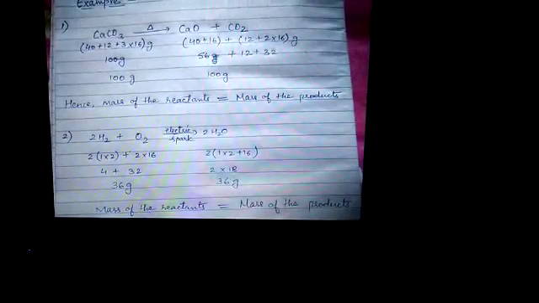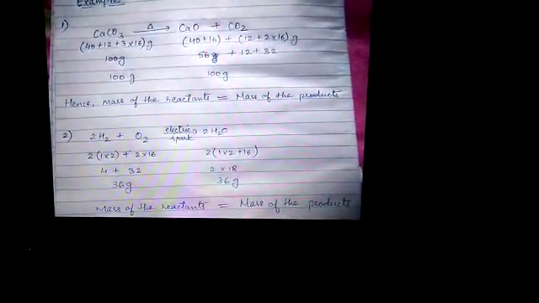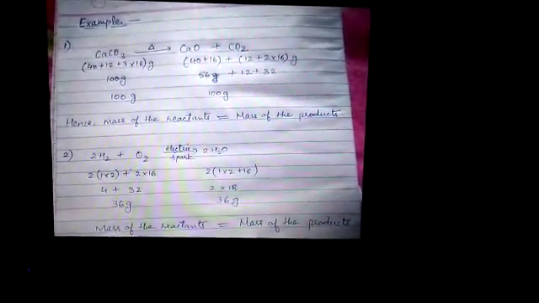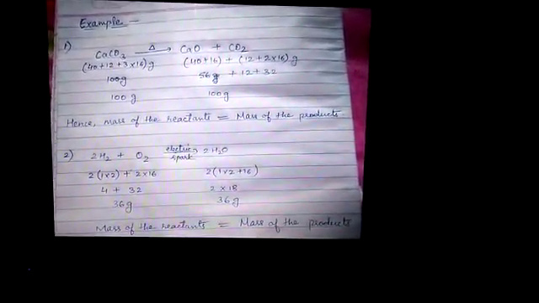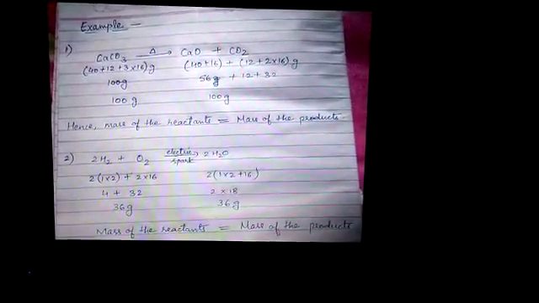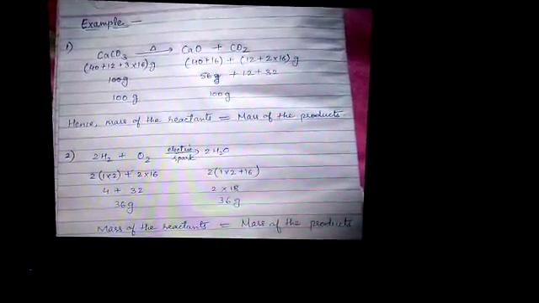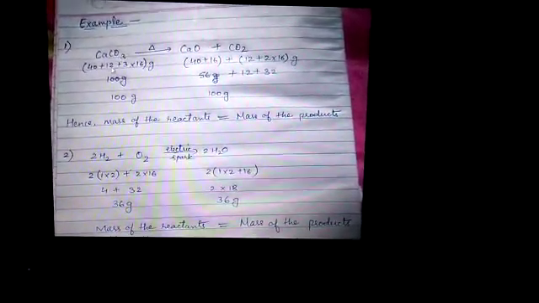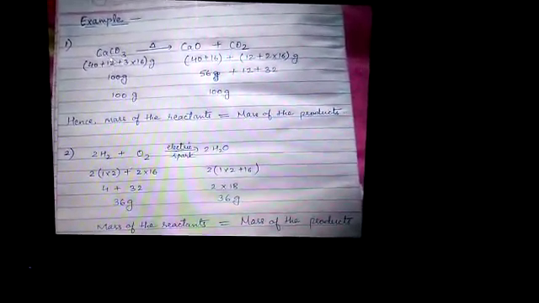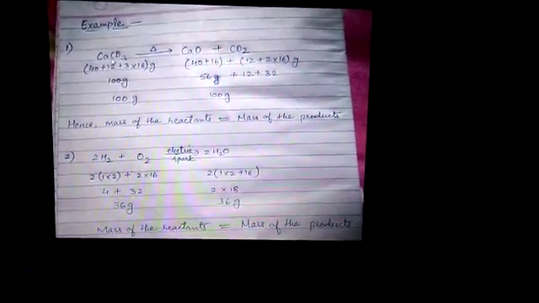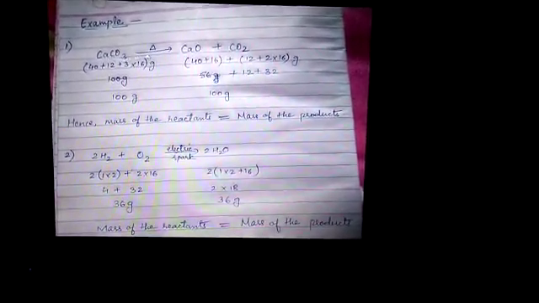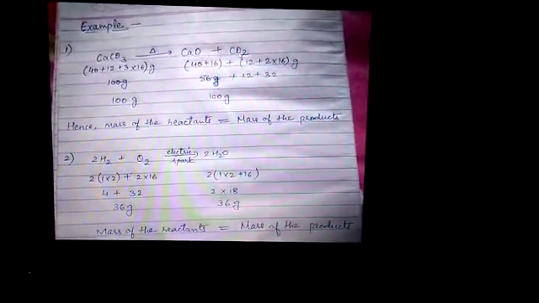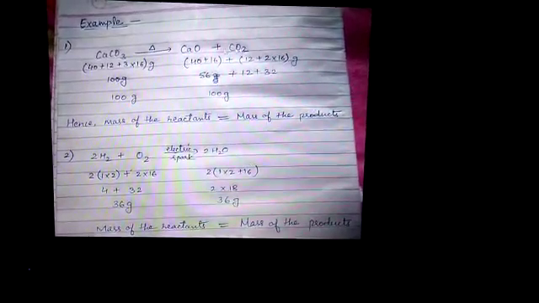Now let's see how to calculate the mass of the reactants and the mass of the products. In the first example, calcium carbonate is heated and broken down into calcium oxide and carbon dioxide.